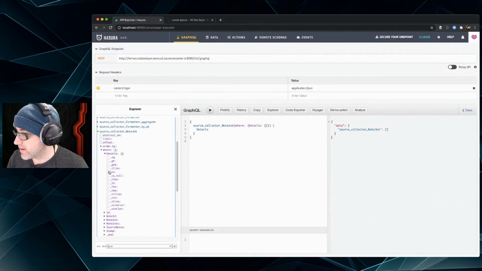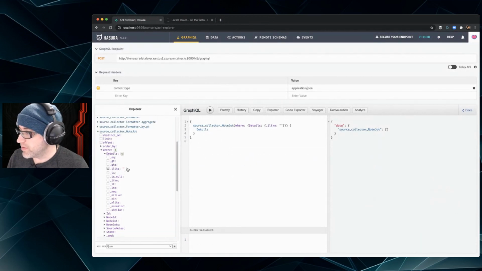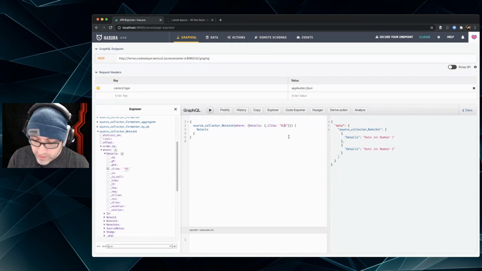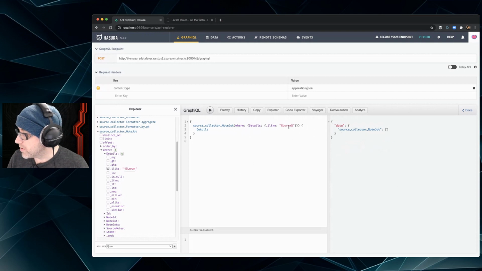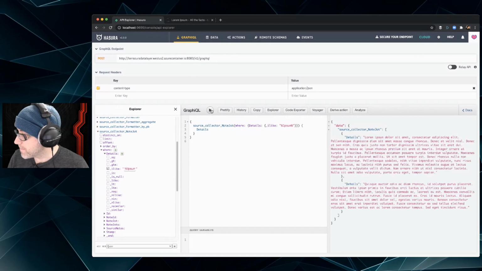That's the I like. Boom. And we'll put this in here. We'll just put note. And then boom. No. Oh yeah, I have to do the anything around it. There we go. That's what I was trying to do. So we can do that, or let's do forum. And boom. Oh no, is that not right? Ipsum. There we go. So there's Ipsum.